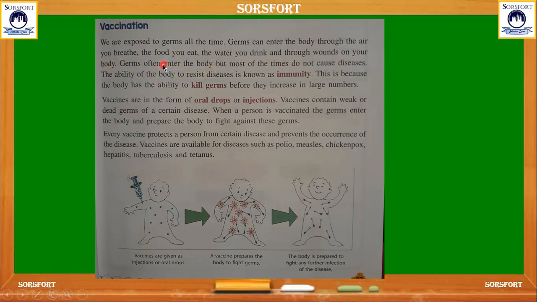And germs often enter our body, but most of the time they will not cause disease. Why? Because our body has the strength to fight against disease. That strength or ability we call immunity power. We must have it. And we should take foods that are rich in providing immunity power, like protein foods and foods like ginger and garlic. Those foods have the best immunity power, which fights against the diseases entering our body.